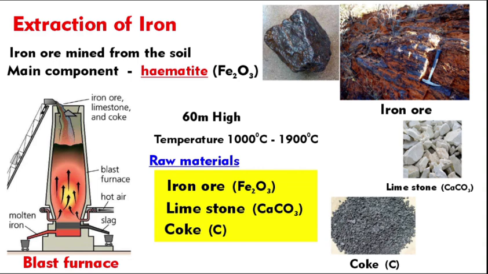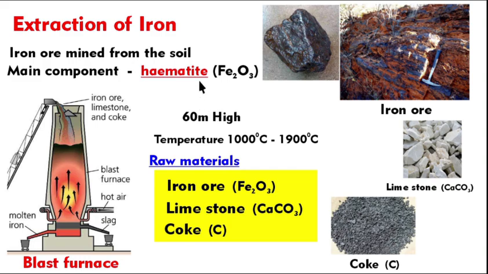Next, we are going to talk about extraction of iron, another interesting subtopic in this unit. We are going to extract iron from its natural source, which is iron ore.